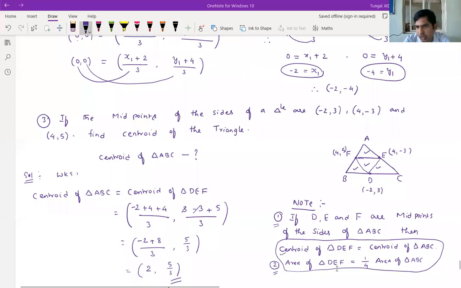So you remember these 2 points: when D, E, F are the midpoints of the sides of triangle ABC, then the centroid of triangle DEF and the centroid of triangle ABC are both equal. Next, area of triangle DEF is equal to 1/4 of the area of triangle ABC. You can write the answer, no need to write in decimal, keep it as a fraction only. Why? Because for 5 by 3 we don't know the exact decimal value properly. Understood?